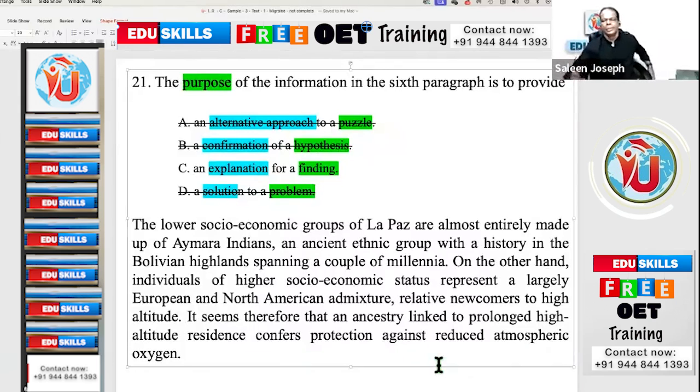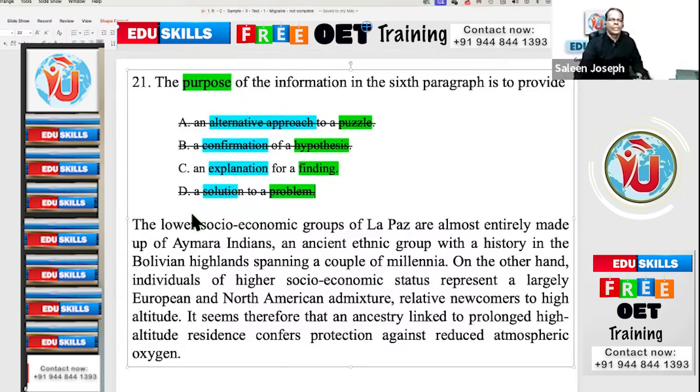Means they have no reduced oxygen, they have a high level of oxygen. So it's an explanation of the finding. The whole paragraph is an explanation. At the end, they are concluding, saying therefore. You explain something and then you conclude, right? Saying, therefore, we say OET aspirants are smart students. Before that, you have to explain why, right?